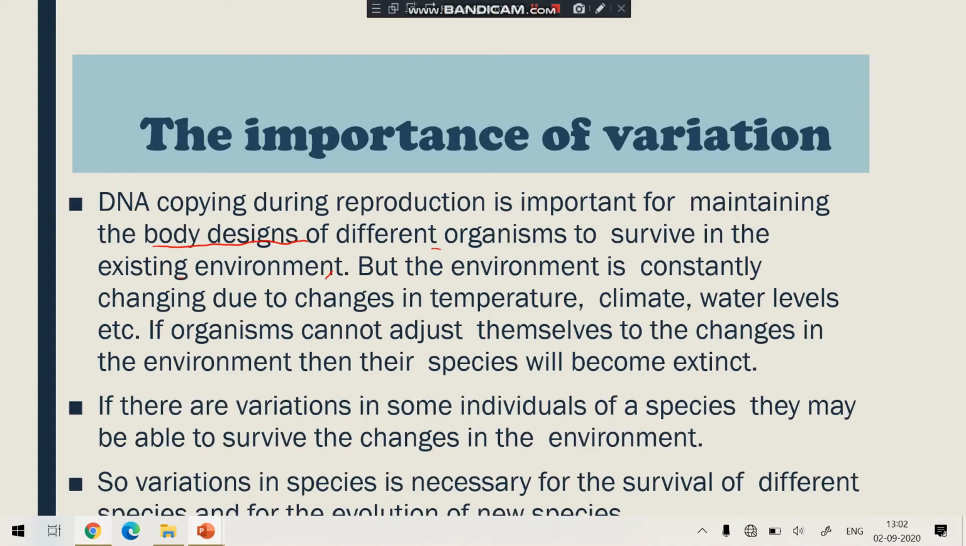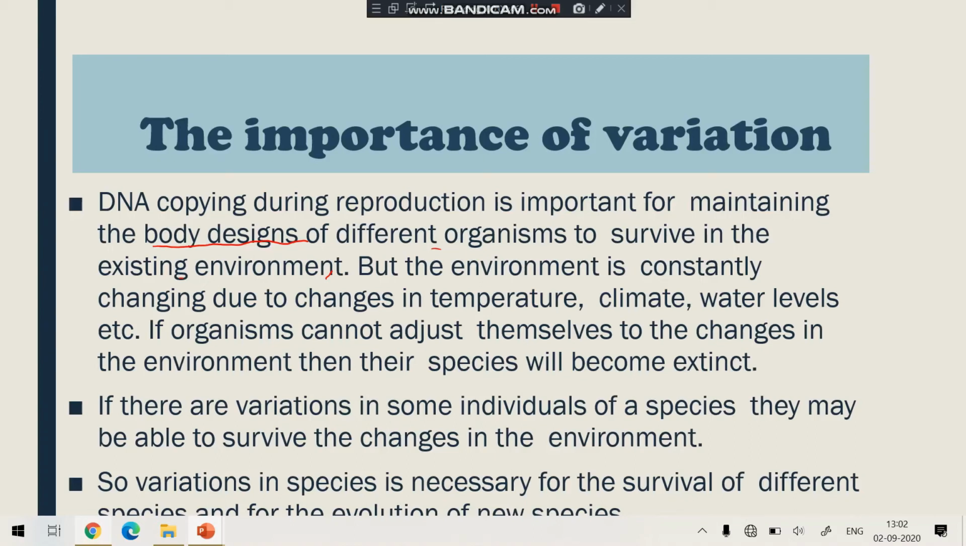Like a group of bacteria which is living in a temperature zone of 20 to 25 degrees Celsius. Here, what would happen if the temperature rises? By chance, the temperature rises.